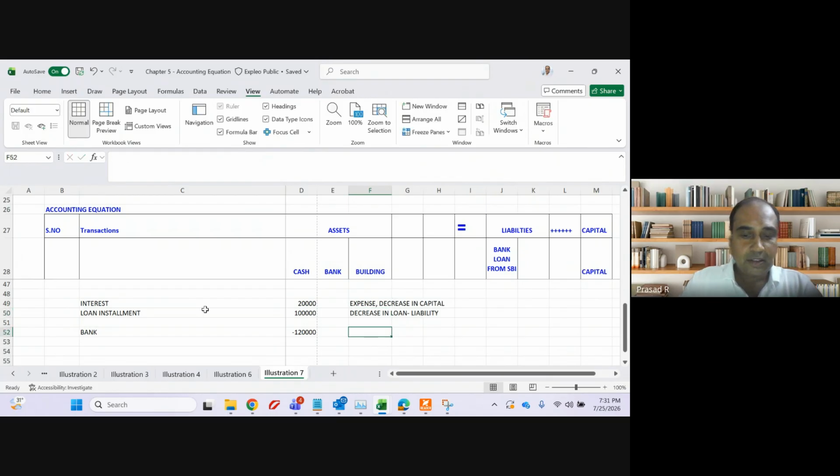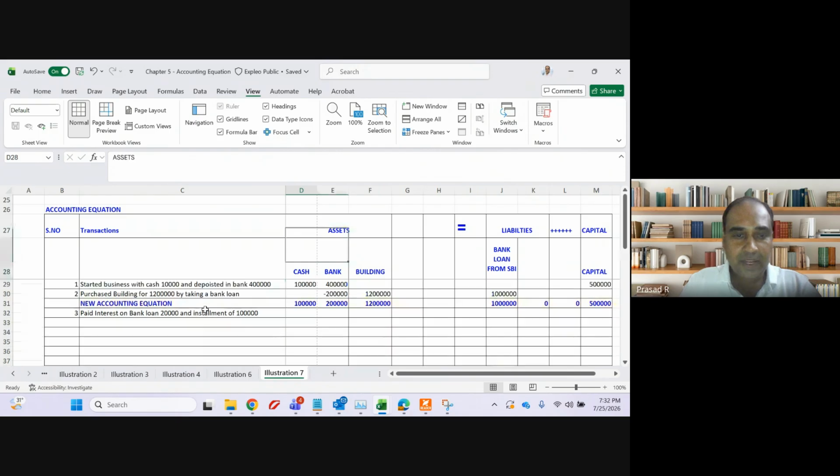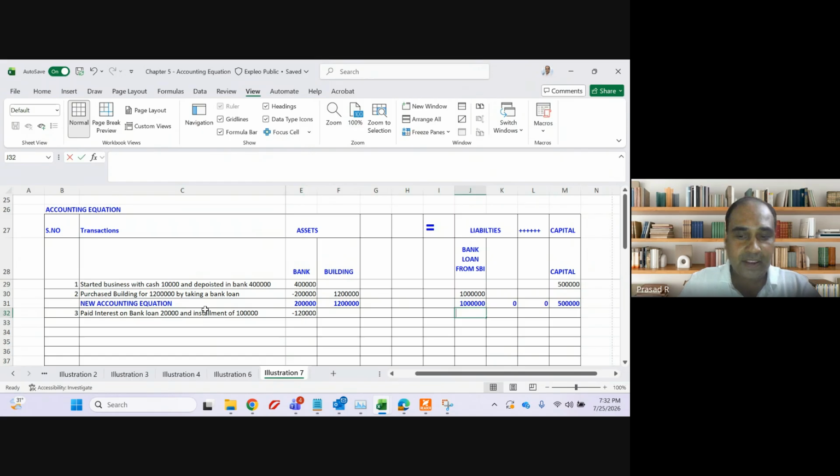And this is a decrease in assets. I have to utilize my bank account for making this payment. I have to make a payment of 1,20,000. How will I make this payment? I will have to utilize my bank account, so my bank account will reduce by 1,20,000. My loan, how much reduction in loan? How much installment am I paying? I am paying an installment of 1 lakh rupees. And how much will capital reduce? 20,000.